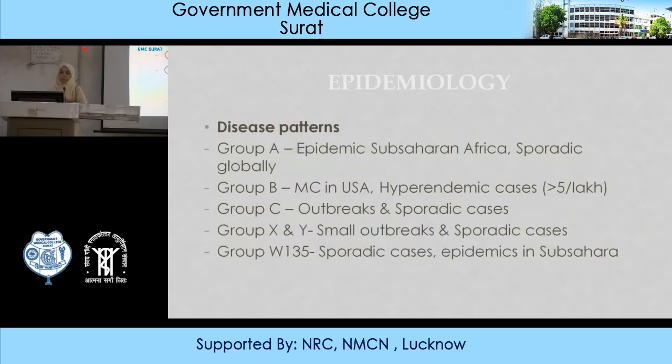If you look at the epidemiology, the disease pattern has different groups in different geographical belts. Group A is usually seen in epidemics in sub-Saharan Africa, and sporadic cases are seen globally. Group B is mostly seen in the USA, with hyper-epidemic and endemic cases. Group C causes outbreaks and sporadic cases. Groups X and Y are usually associated with small outbreaks and sporadic cases. And group W135 causes sporadic cases and epidemics, which are seen in the sub-Saharan area.